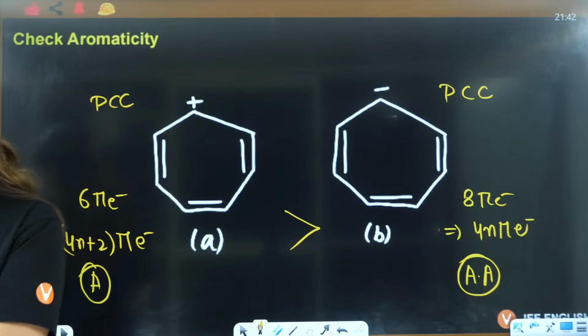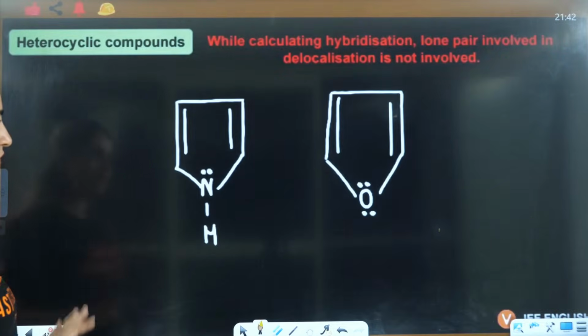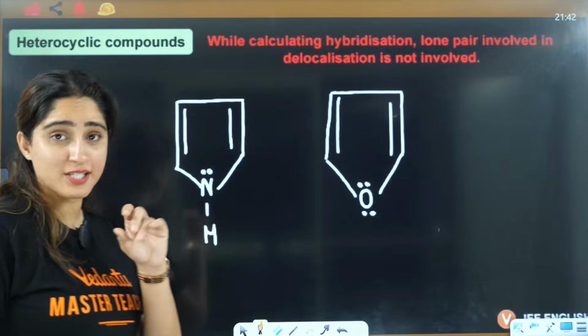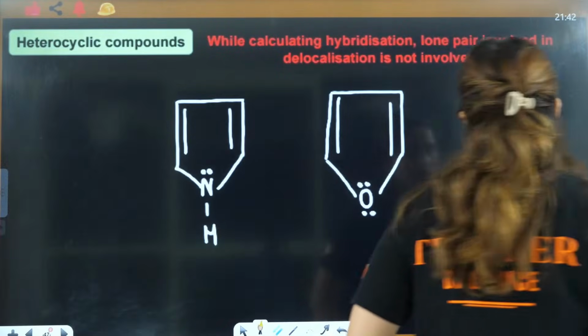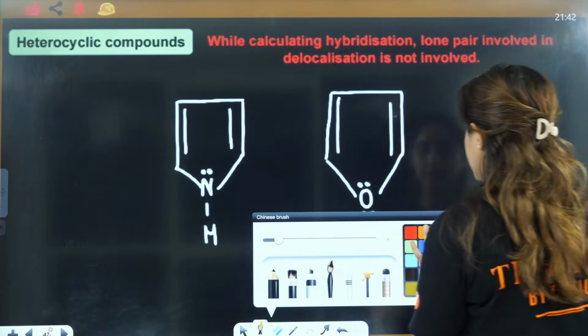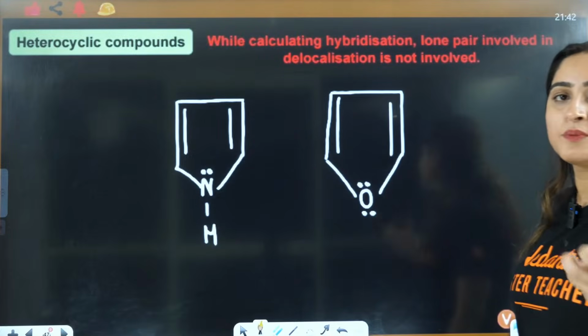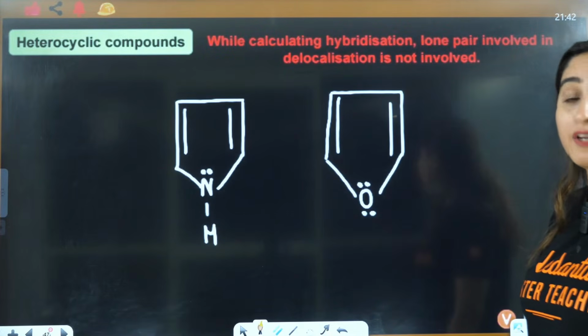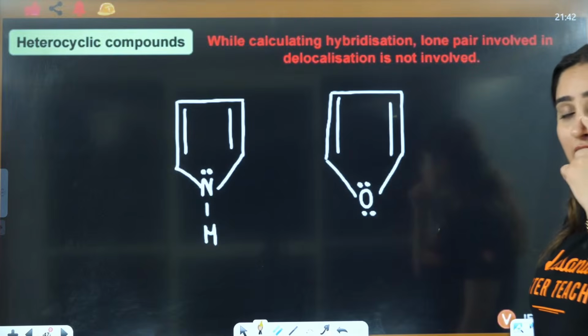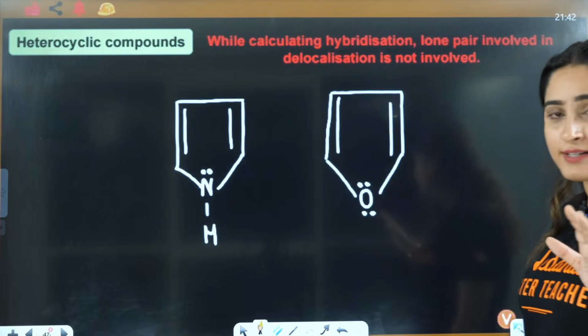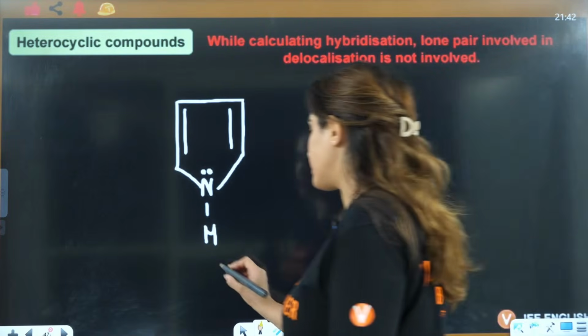Right? Okay. So now it is going to get even more interesting, because now you will have other atoms like nitrogen and oxygen in between, which have lone pairs. Now see, some very important facts I am going to tell you. So please listen carefully.